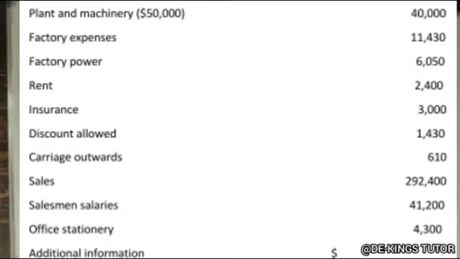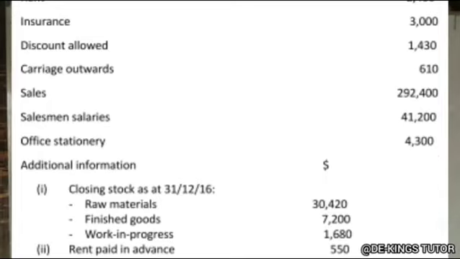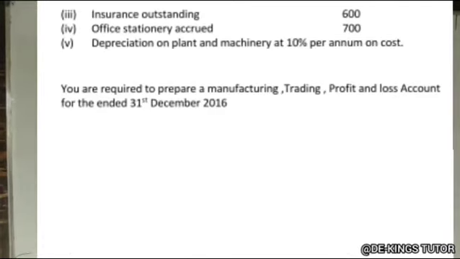Now, additional information, they say closing stock as at 31st 2016, raw materials, finished goods, work in progress, and they say rent paid in advance, insurance, office stationery, and depreciation. You are required to prepare manufacturing trading profit or loss account for the year ended 31st.